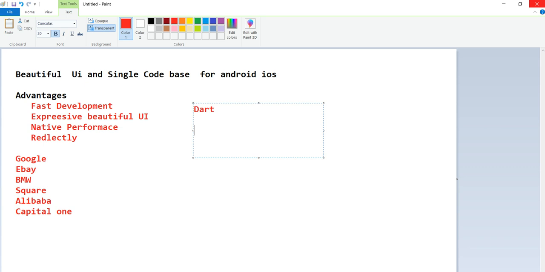Because in some places we may directly use native code from Android as well as native code from iOS. We can see those clearly one by one in coming sessions. What the features are, how to install, everything we can see in the next tutorials. This is just an introduction tutorial.